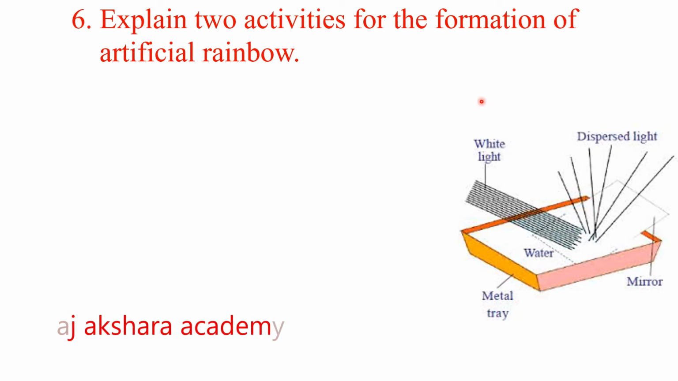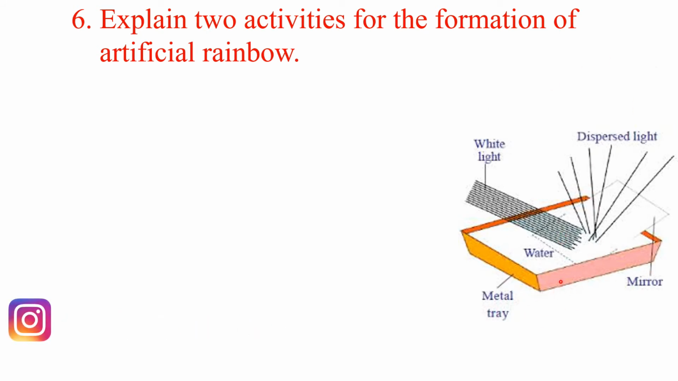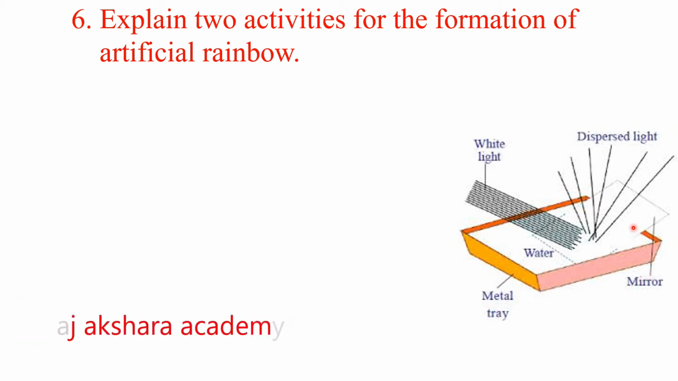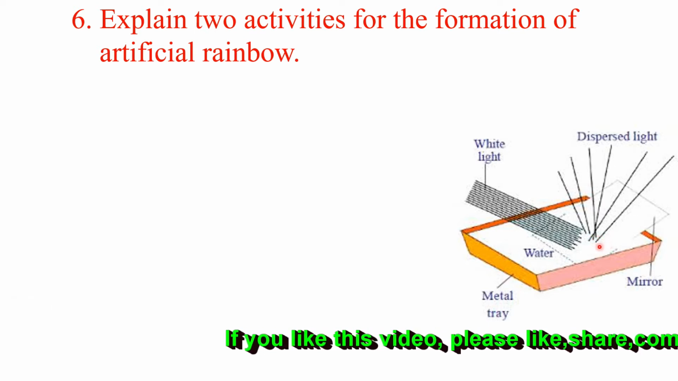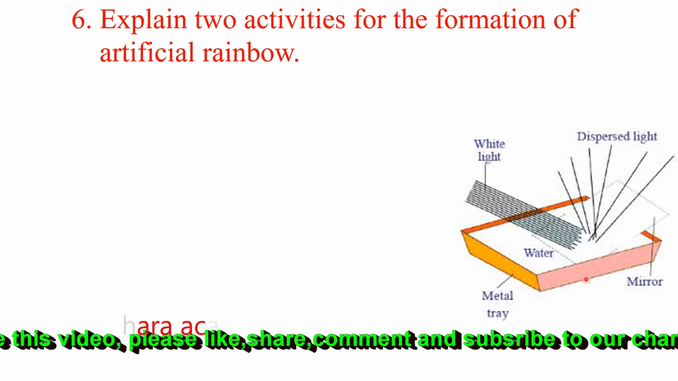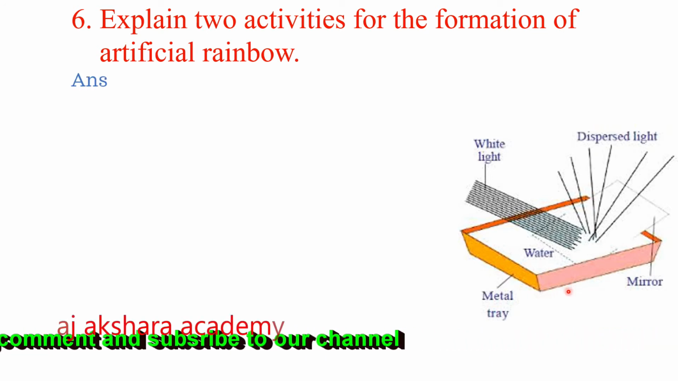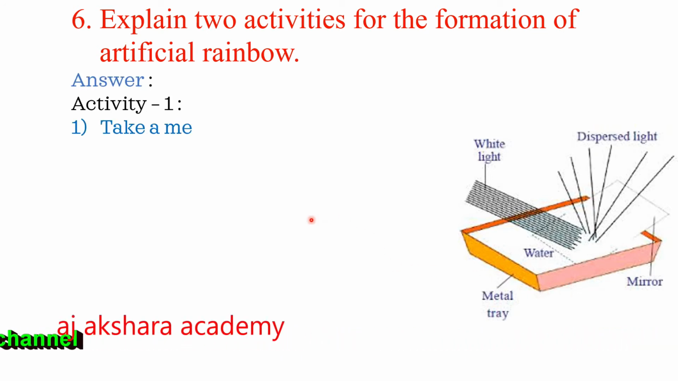See the picture. Here we are taking a metal tray and taking water inside, and we are placing a mirror here at an angle and then we are sending white light. Whenever the white light is focused on the mirror in the water, it spreads into 7 colors. That is the dispersed light. Now we will see activity 1.